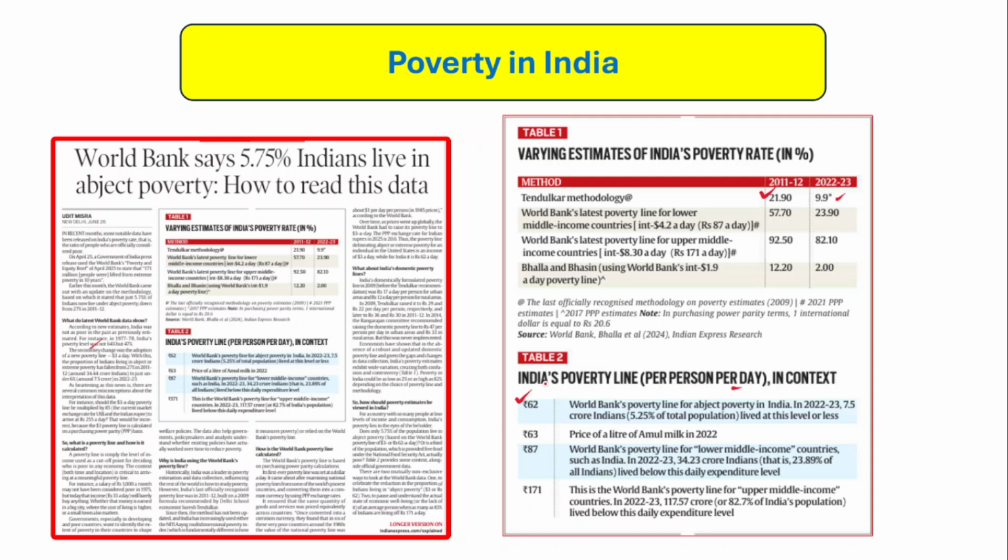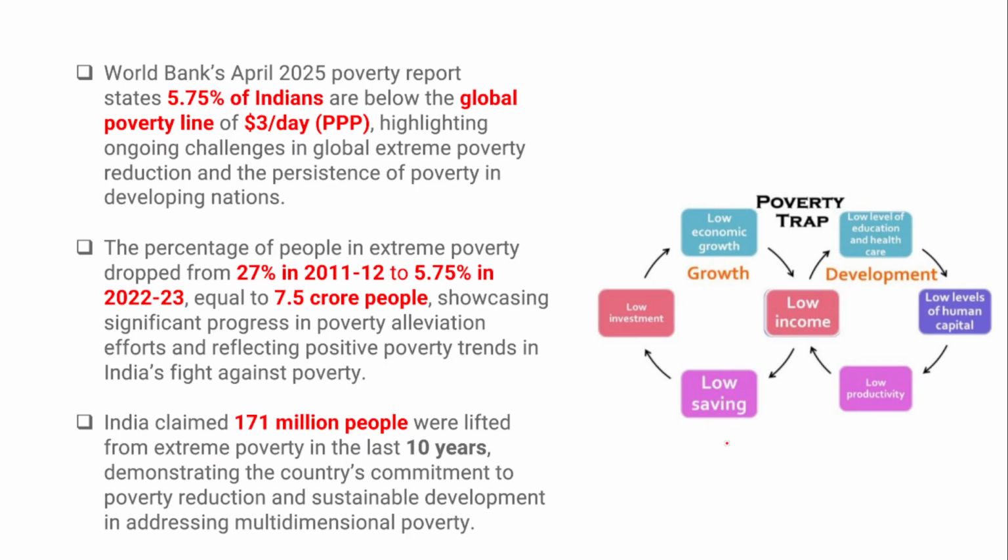In fact, 63 rupees was the price of a liter of Amul milk in 2022. So these are some poverty estimation levels, and we'll look into what the World Bank has actually estimated about India's poverty.